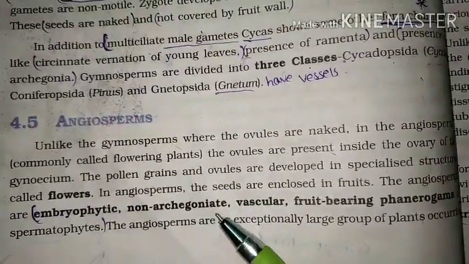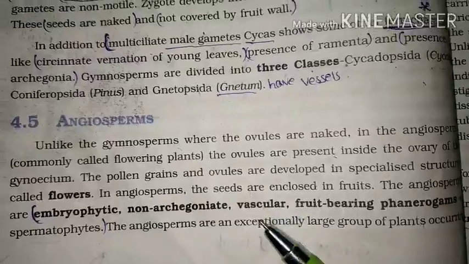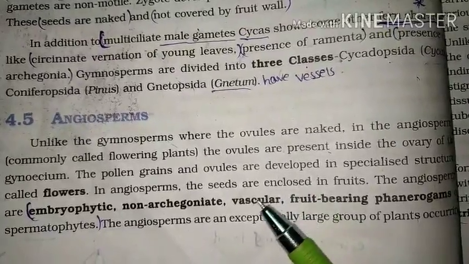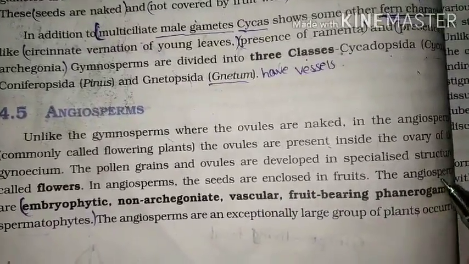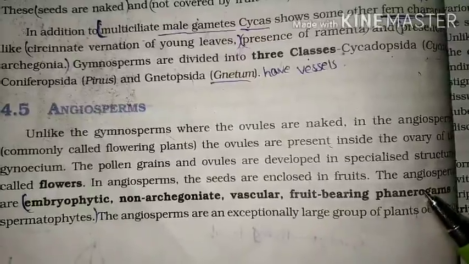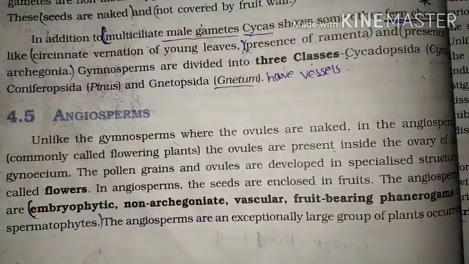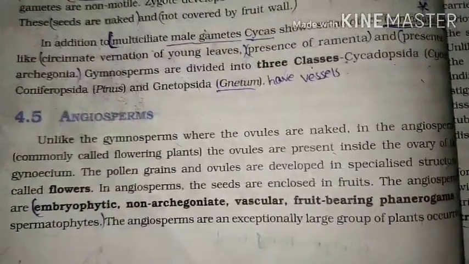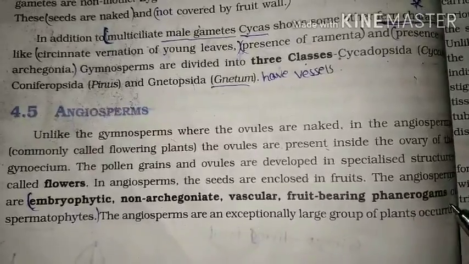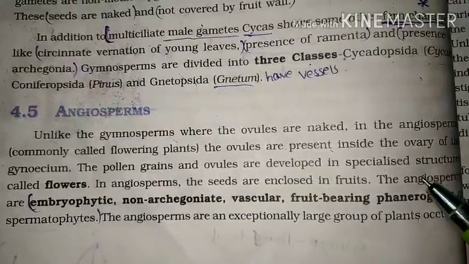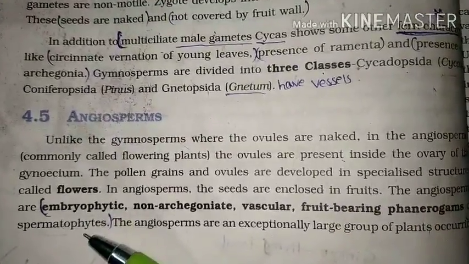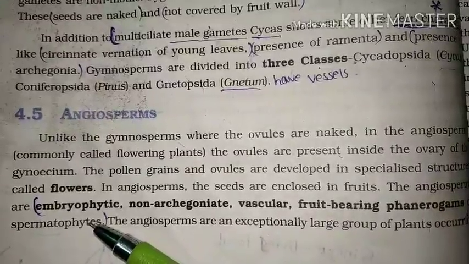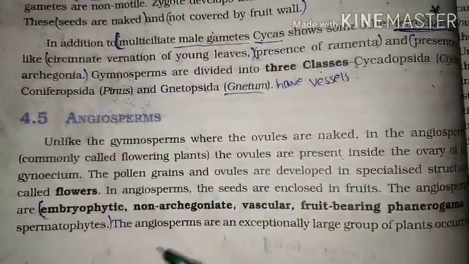Okay, I hope you understand. Vascular means the presence of vascular tissue. What is meant by fruit-bearing phanerogams? It consists of a fruit. Phanerogams are flowering plants, so they are said to be fruit-bearing phanerogams or spermatophytes. What is meant by spermatophyte? It consists of a seed. Okay, I hope you understand this whole concept.